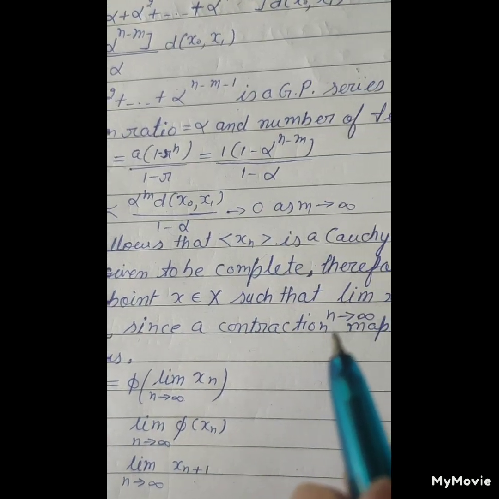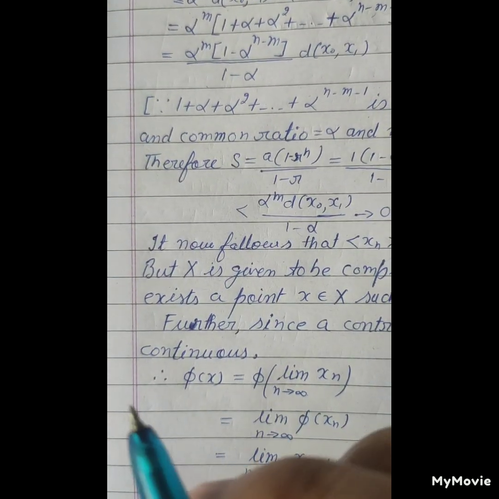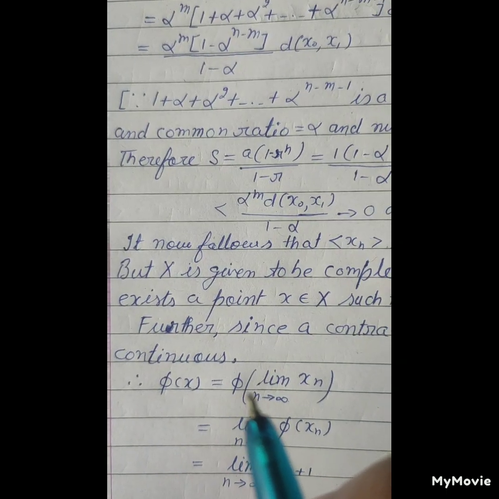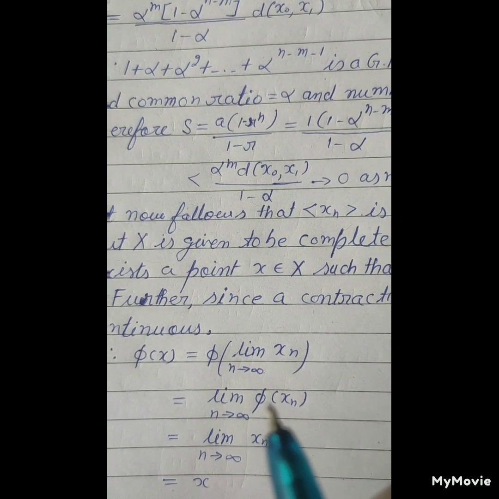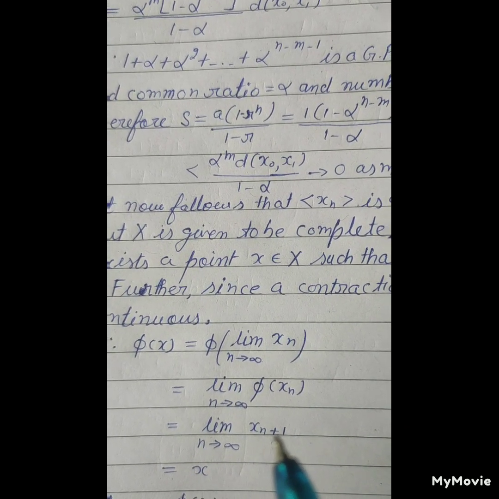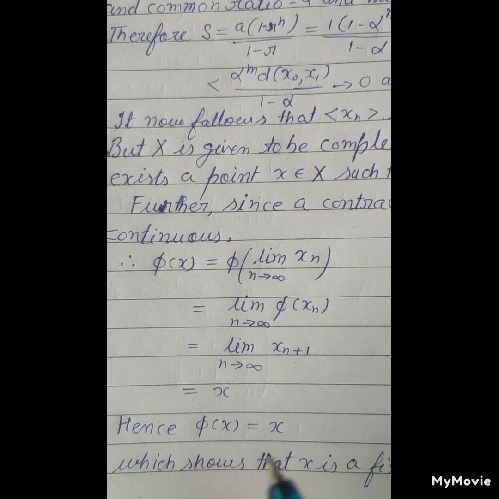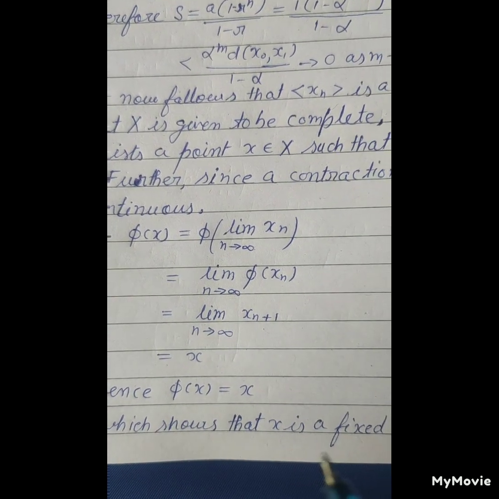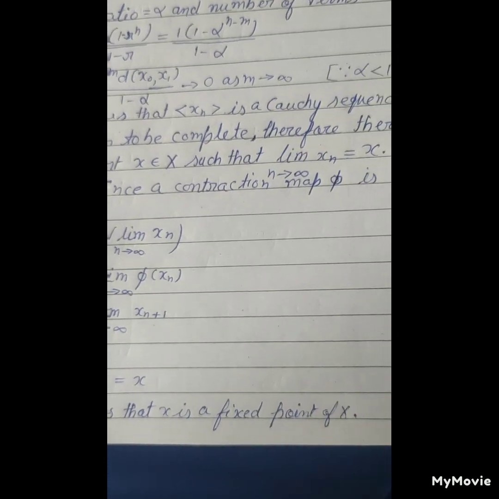Further, since phi is a contraction map, phi is continuous, so phi of x equals phi of limit n tends to infinity xn, equals limit n tends to infinity phi of xn, equals limit n tends to infinity x(n+1), equals x. Hence phi of x equals x, which shows that x is a fixed point of phi.